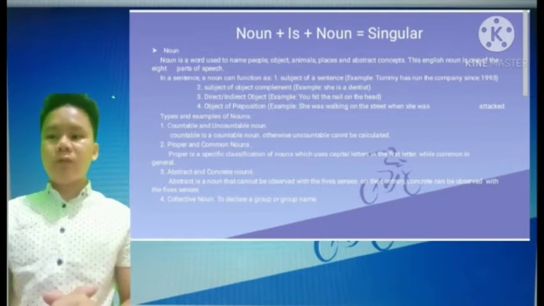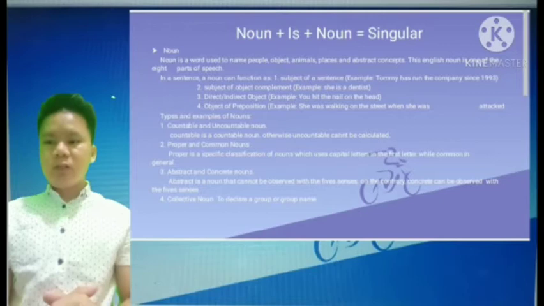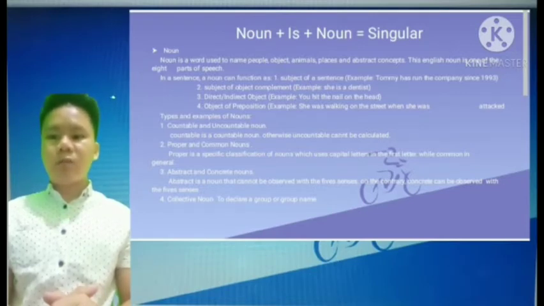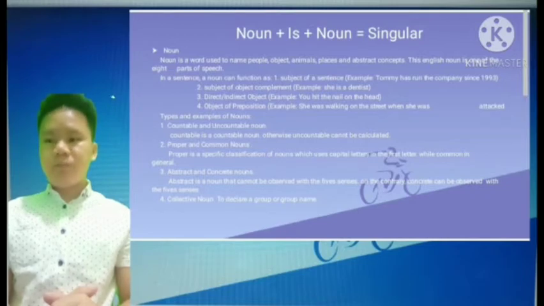Types of nouns. First, countable and uncountable nouns. Countable is a noun that can be counted, otherwise uncountable cannot be calculated. Second, proper and common nouns. Proper is a specific classification of nouns which uses a capital letter in the first letter, while common is general.